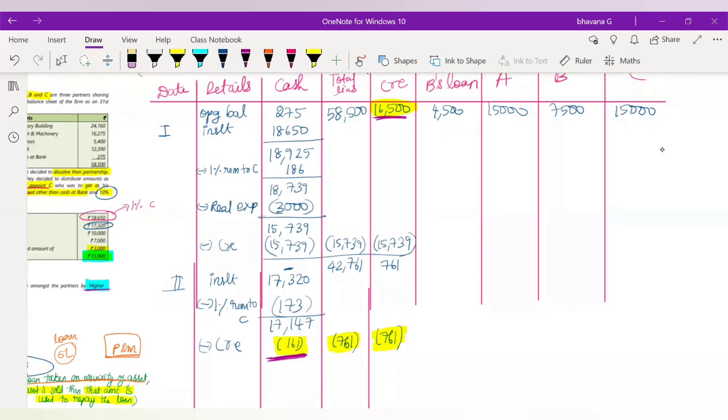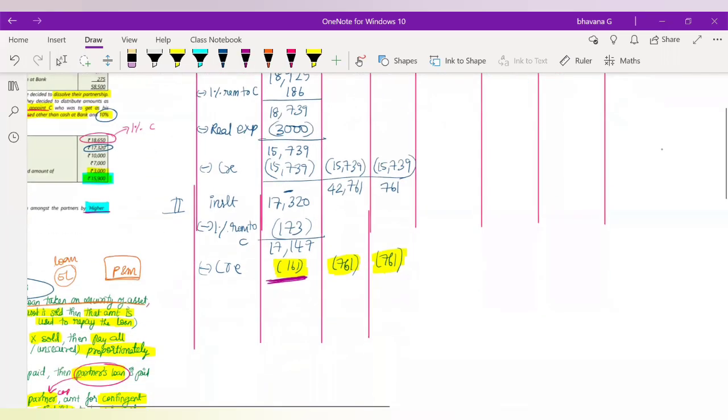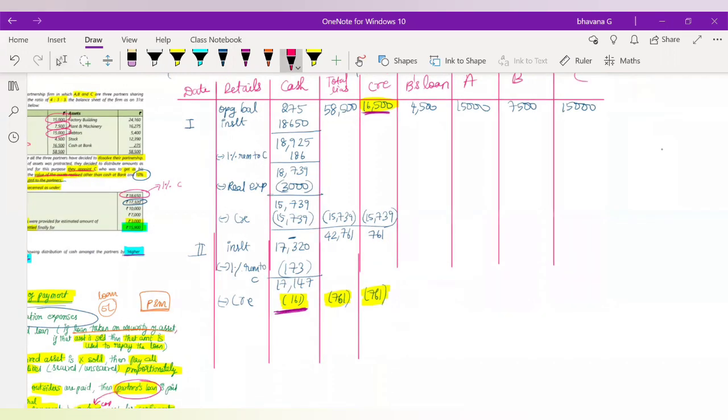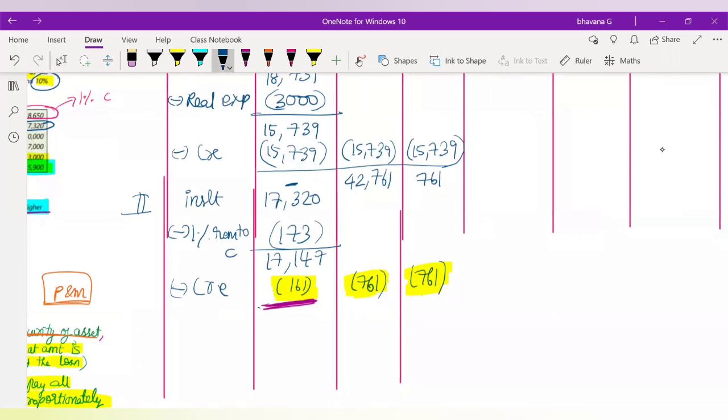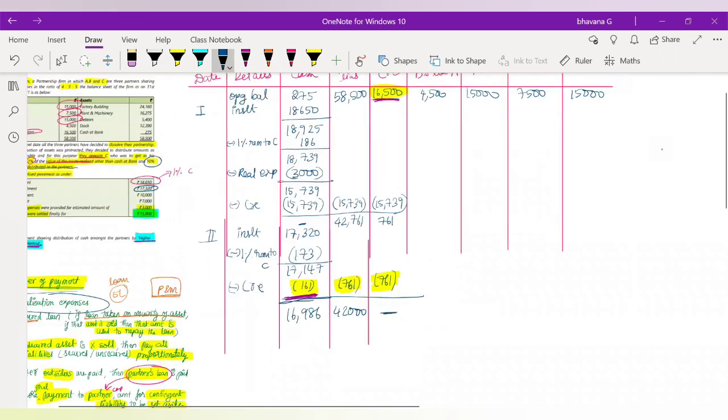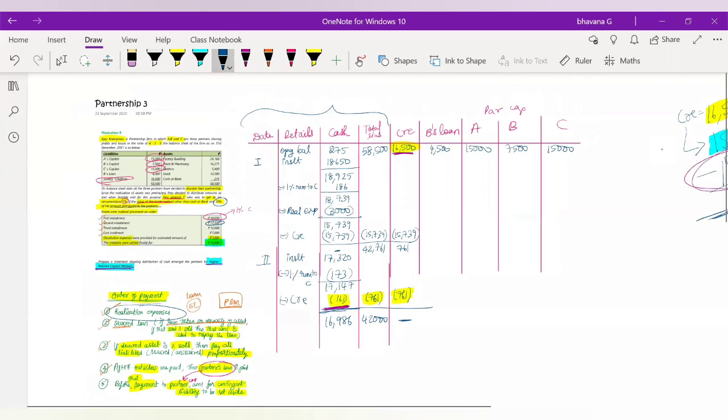Okay. So now we'll find out the remaining balance. So what was the remaining balance? The remaining balance of cash will be 17,147 minus 161, which will be 16,986. The balance of total liabilities will be 42,761 minus 761. It will be 42,000. And the creditors we have fully paid off. So that's it. Creditors we are done with.